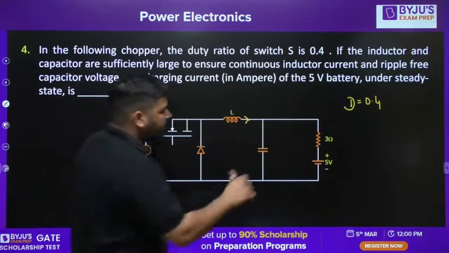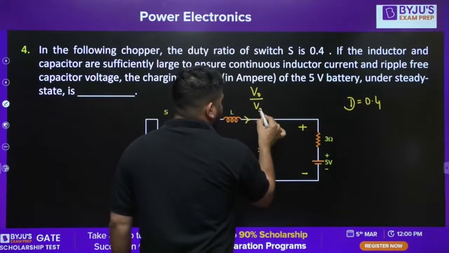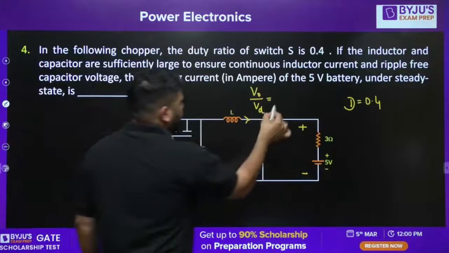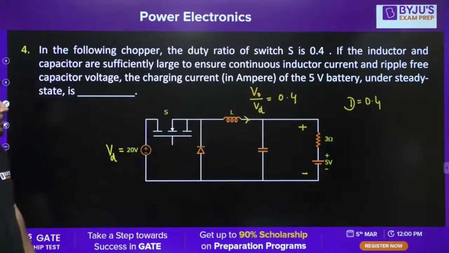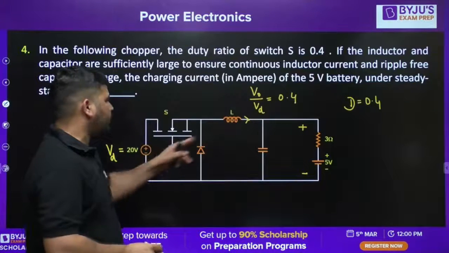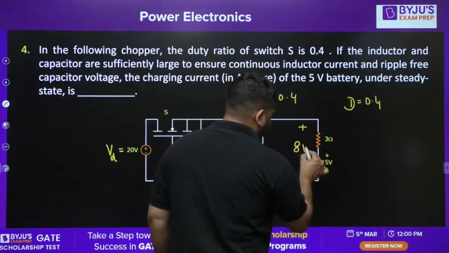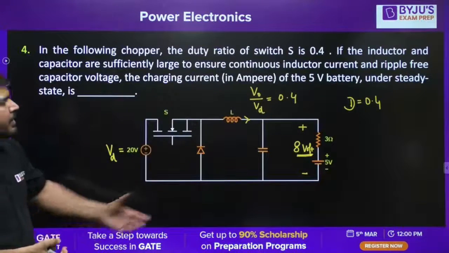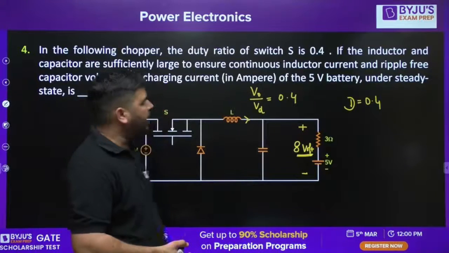In a buck converter, we know that the output voltage V0 upon VD, VD meaning the supply voltage, has to be equal to the duty ratio. So from here we can calculate the V0 value. V0 is equal to 20 into this duty ratio. So it came out to be 8 volt. Since the conduction is continuous, we can apply this formula. So the output average voltage came out to be 8 volt.